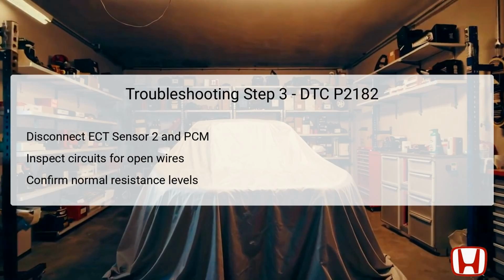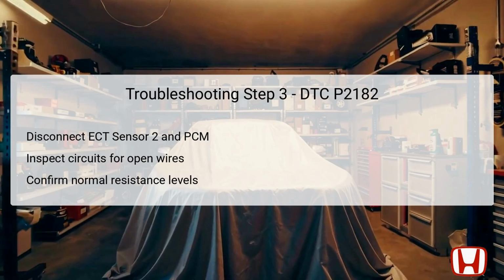Check the resistance levels. Normal conditions dictate that the resistance should be less than 1 ohm, indicating a healthy circuit without any interruptions. If the resistance reading exceeds this value, or if the circuit exhibits open wiring, this suggests a fault in the wiring that needs to be resolved. If the circuits are intact, but the sensor readings remain abnormal, focusing on the sensor itself or the PCM should be prioritized next.